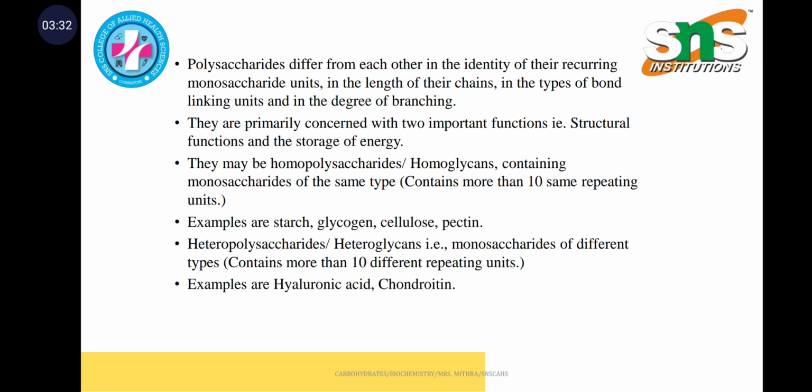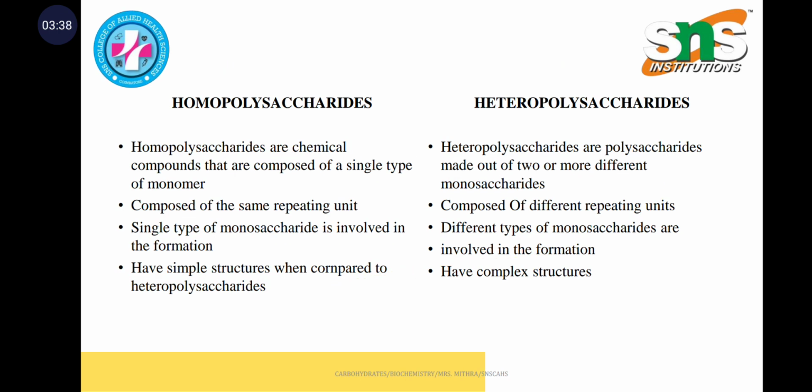So it can be divided into two types: heteropolysaccharides and homopolysaccharides. Coming to the differentiation, homopolysaccharides are composed of the same repeating units, and hetero of different repeating units. Homo has simple structures, while hetero has complex structures. A single type of monosaccharide is involved in homo, and different types of monosaccharides are involved in hetero.